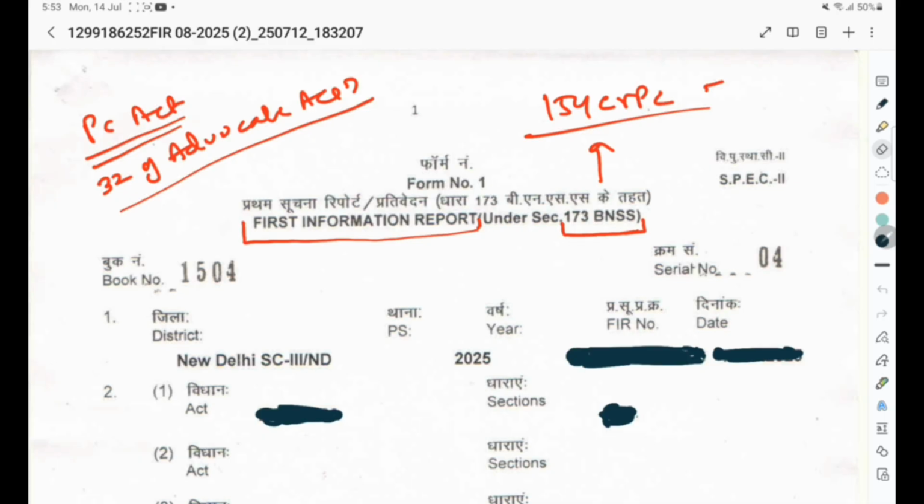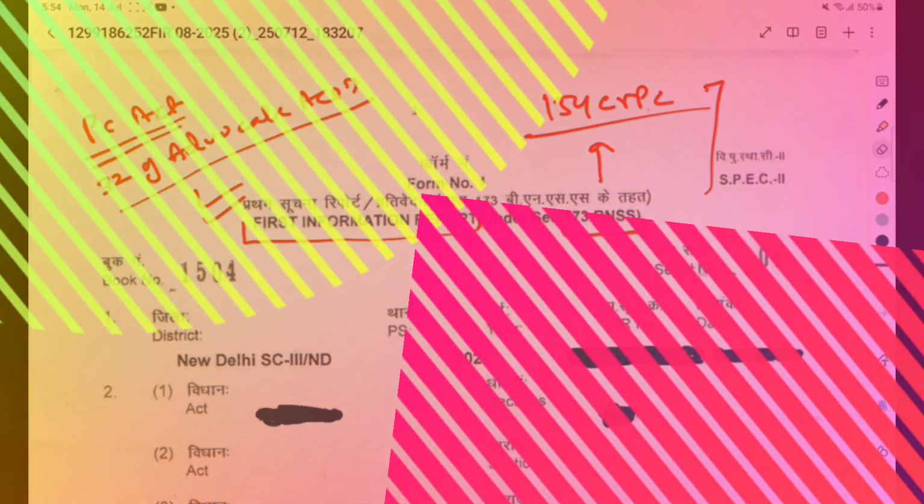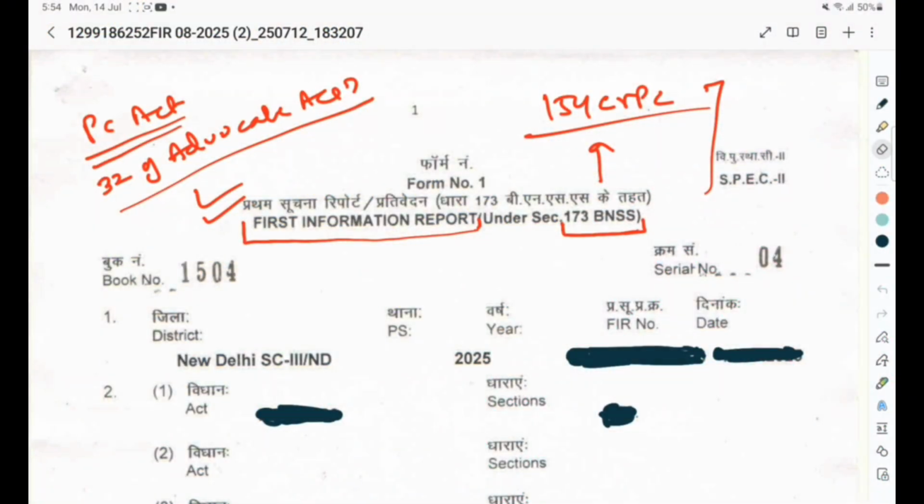So, the concept is now clear. As far as the PC Act is concerned, there is no special protocol to register the FIR, and that's why the FIR is registered as per the protocol of section 173 of BNSS. And in case we have a case prior to 1st July 2024, the FIR would be under section 154 of CrPC. So now the concept regarding the same is also clear to us.